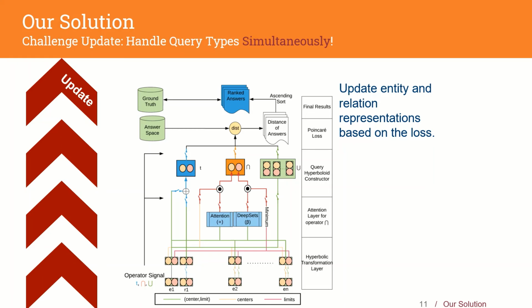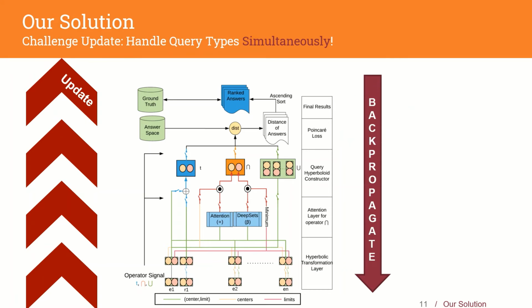Next, we backpropagate through the loss to update our entity and relation embeddings. However, if we want to encompass and process the entire knowledge graph, we cannot depend on manually labeled ground truth. This is our motivation towards developing strategies that do not rely on manual annotations.